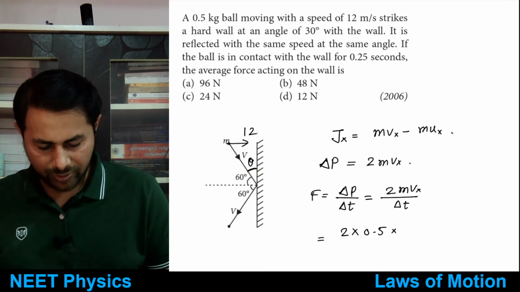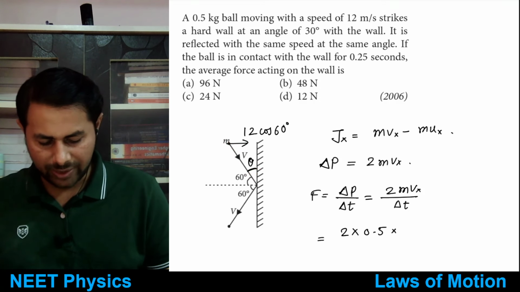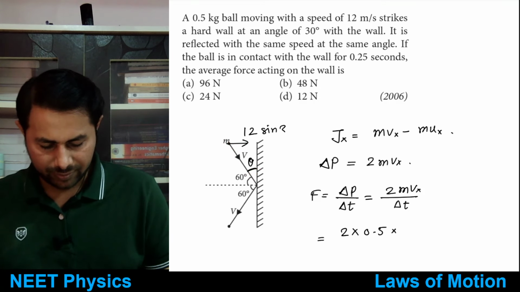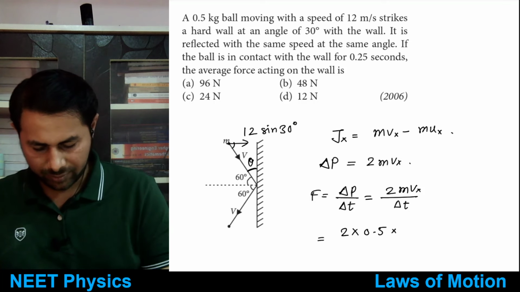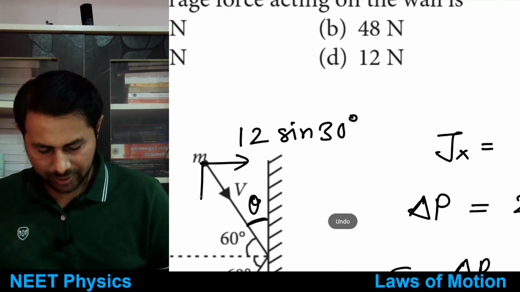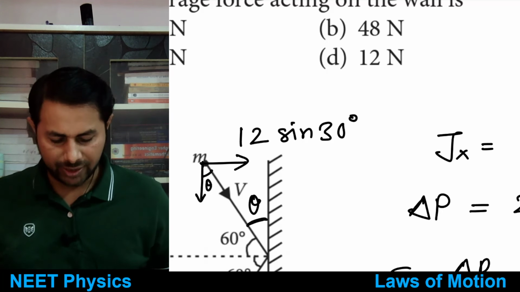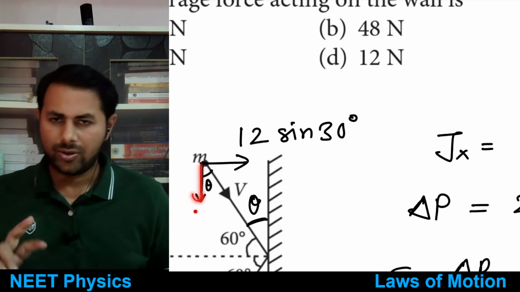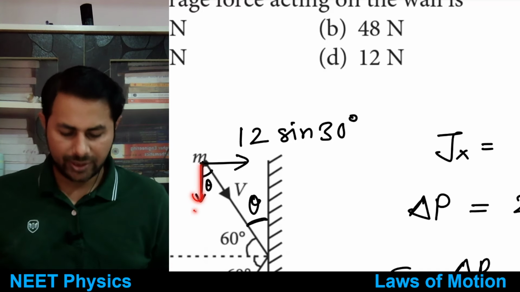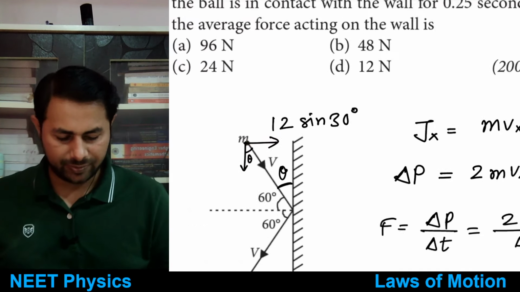So 12 cos 60 or 12 sin 30, you can say. Because this angle is theta, 30 degrees, this will be 12 cos 30 and this will be 12 sin 30.